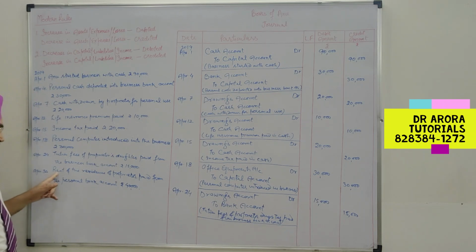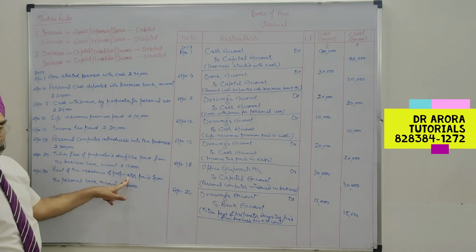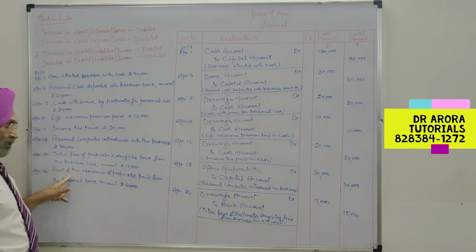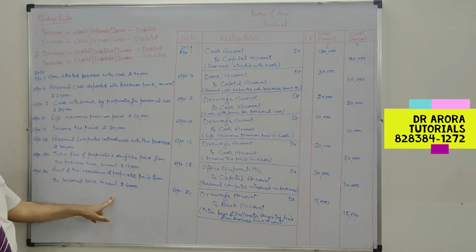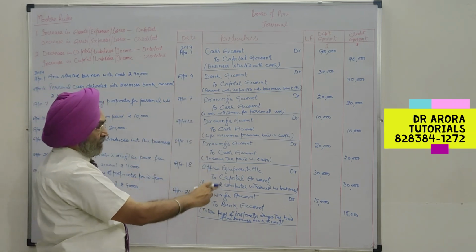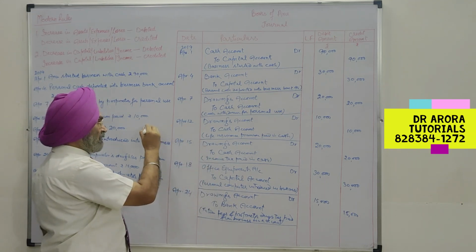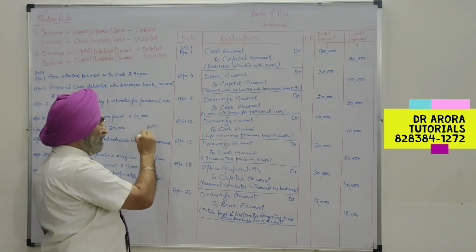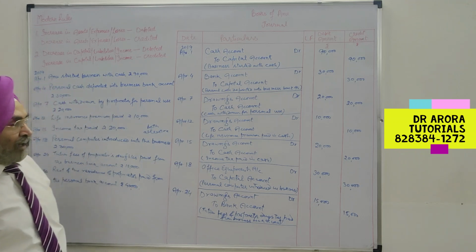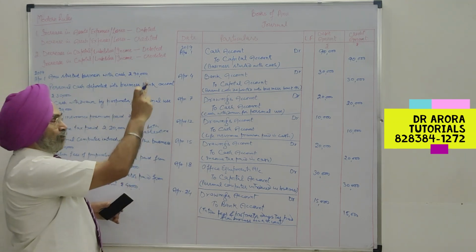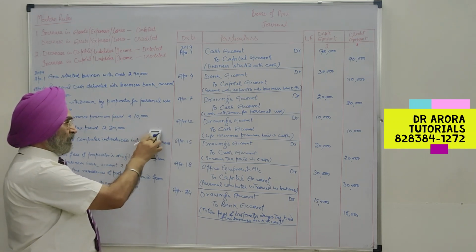Next is rent of the residence of proprietor. Personal expense. Personal expense paid from the personal bank account. We pass the entries debit and credit if both the aspects or at least one aspect is related to the business. Either both the aspects are related to business or at least one aspect is related to the business.